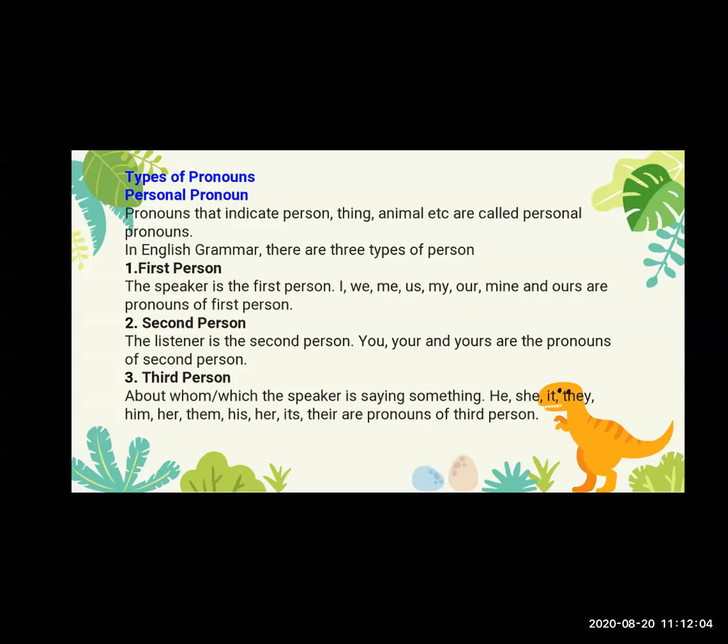So first person means the speaker, second person means the listener, the one to whom we are talking, and the third person means the one about whom we are talking. I hope you understood till here.